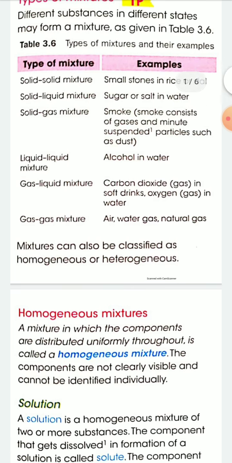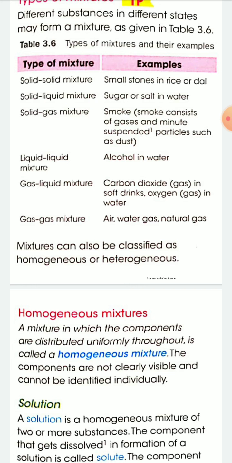And the next type is gas mixture, that is, gas in gas. Examples: air, water gas, natural gas. These are examples of gas in gas mixture. Air is a mixture of different gases like carbon dioxide, hydrogen, oxygen.